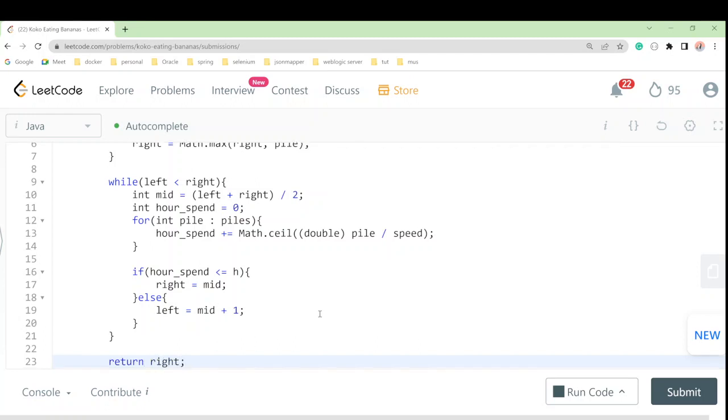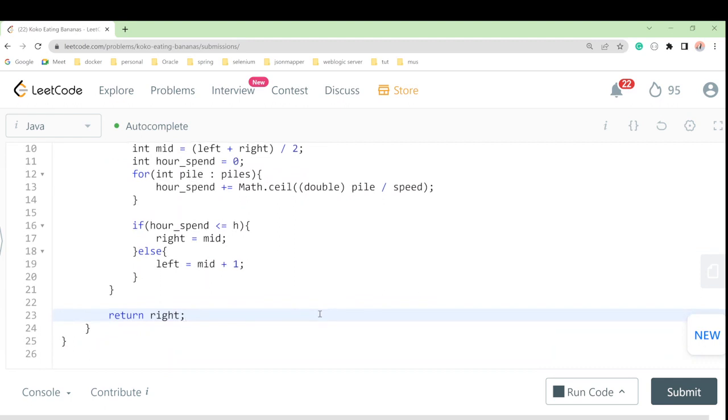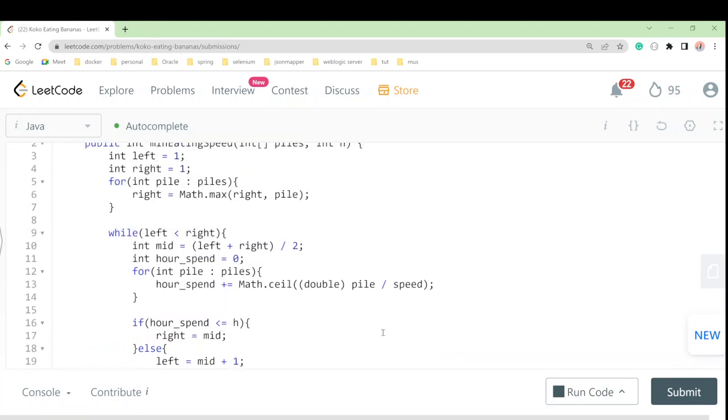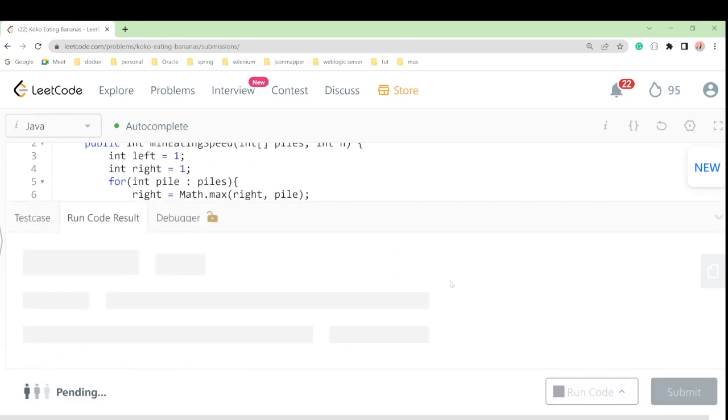Okay, so once the left and right boundaries coincide, we will find the target value, right? And that is the minimum workable eating speed, that is our eating speed. Okay, let me try this one and then I'll come back to here.